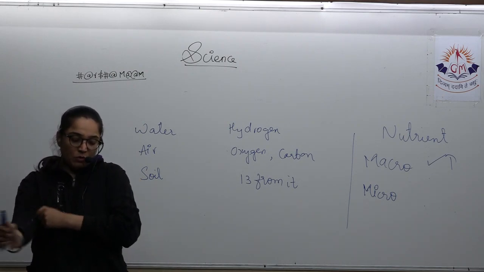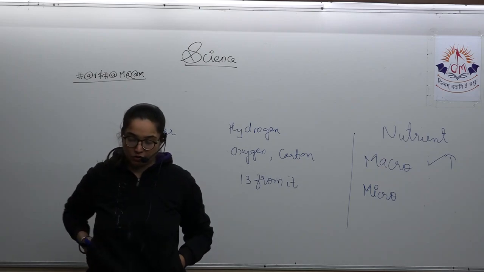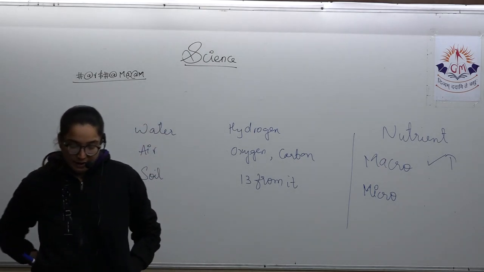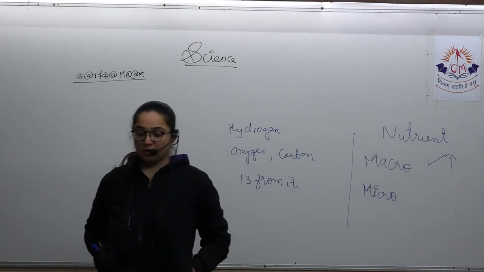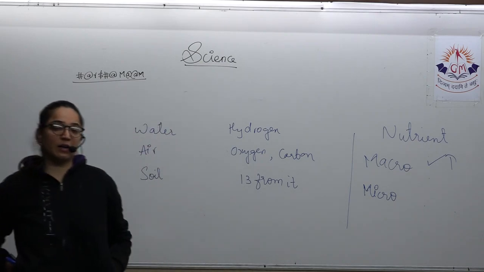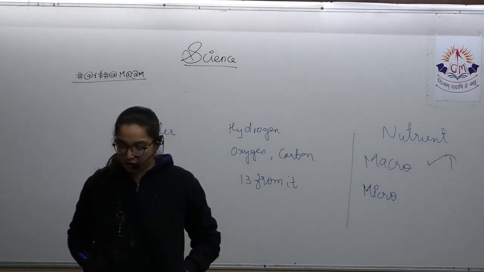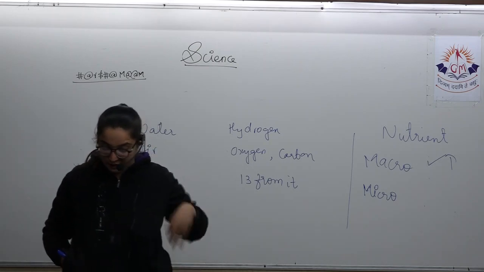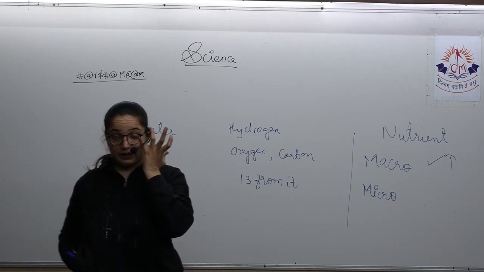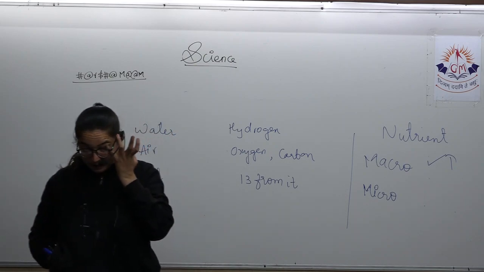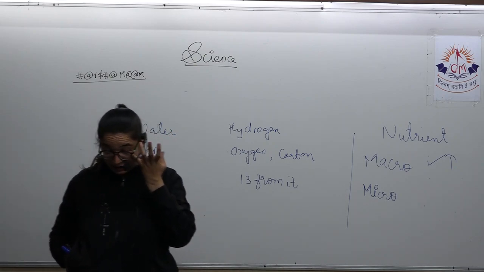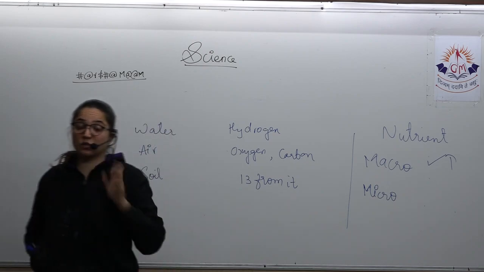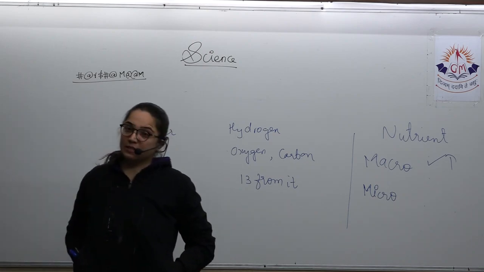If we talk about this part, improvement in food resources, then first we are going to talk about manures and fertilizers. In your class 8, you have studied the difference between manure and fertilizer. Now we are going to move further in detail regarding manure, its types, then fertilizer, its types, and the impact of both manure and fertilizer on the plant. So let's start with manure.